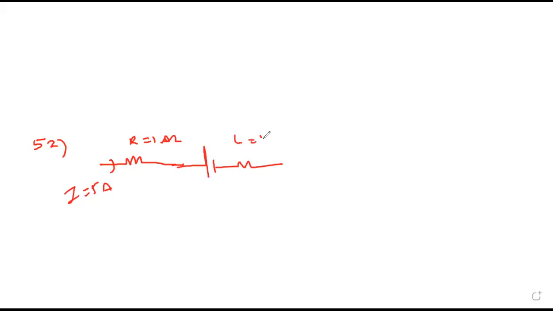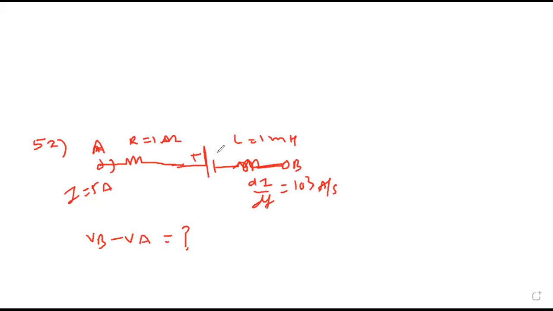L is 1 millihenry. di by dt is given as 10 raised to 3 ampere per second. This point is A and this point is B. We want VB minus VA. This is the actual diagram given.